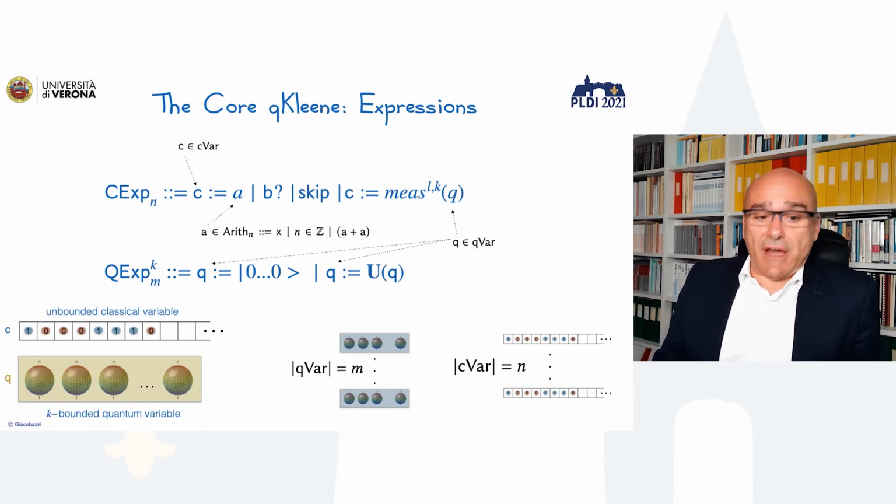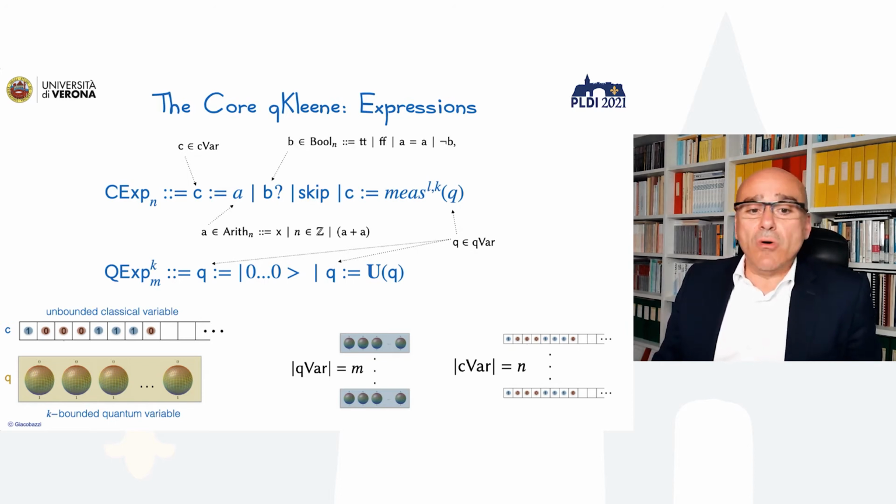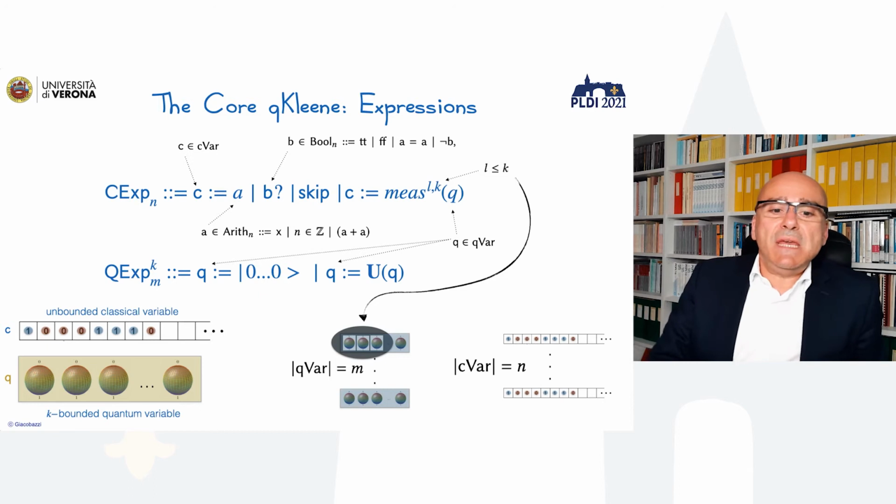Then we have the arithmetic expressions that are addition, subtraction, because we are dealing with integer numbers, or itself a variable. We have Boolean expressions like the standard ones in a program, and in particular we have these me's, which is partial measure of a quantum register.